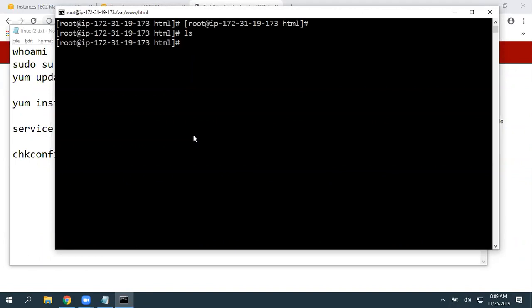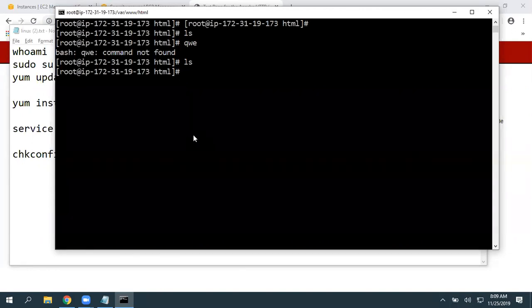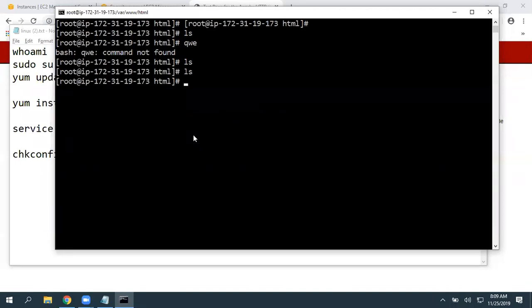For example, if a command is executed successfully, it won't tell you that ls is executed successfully. If a command is not executed, yes, it will tell. For example, if the QWE command is not available, when I enter it, you can see command not found. But ls is not showing anything. So if it returns silently, that means the command is executed successfully. So I have given ls, it returned successfully. That means nothing is available there.